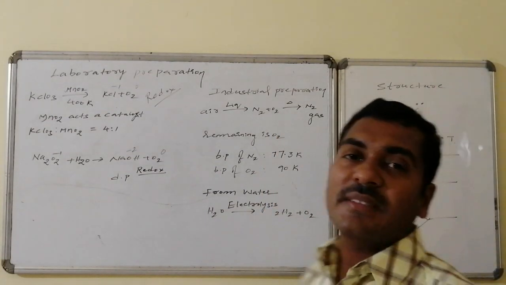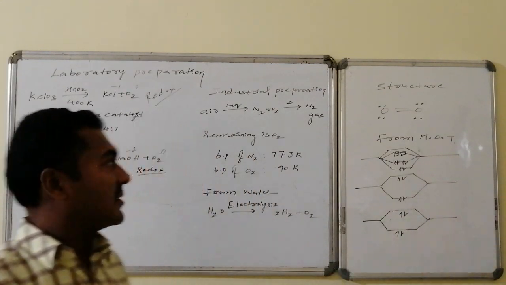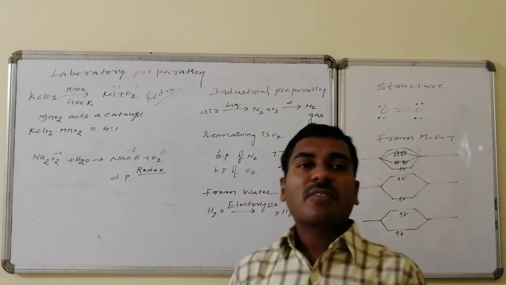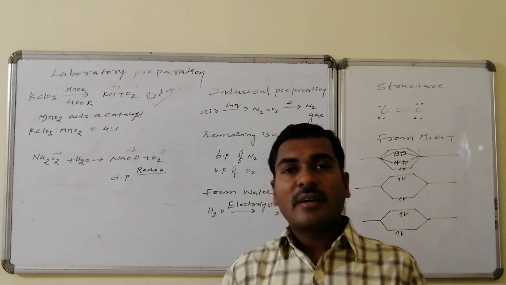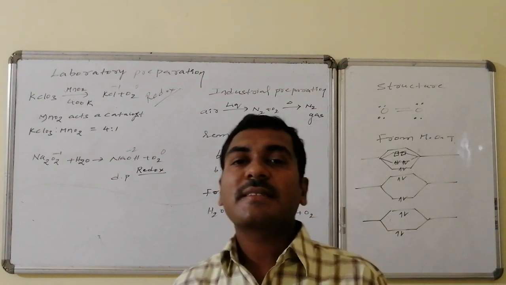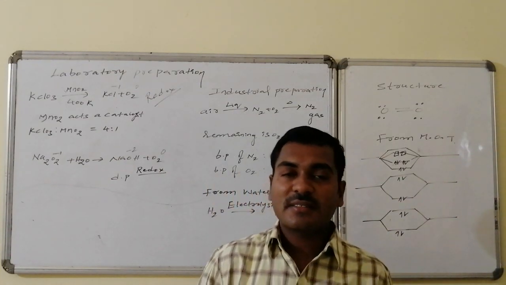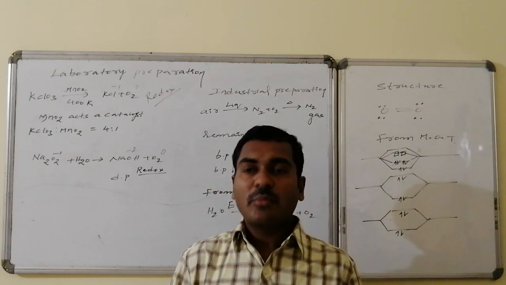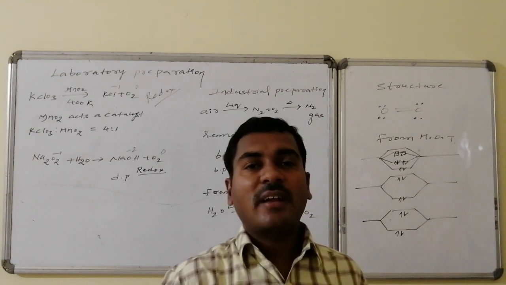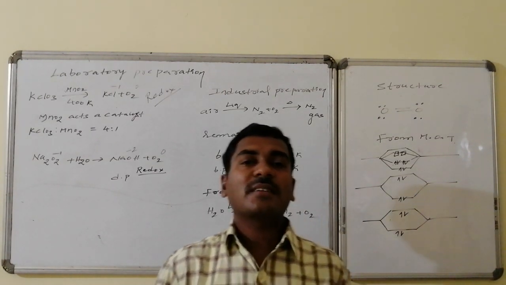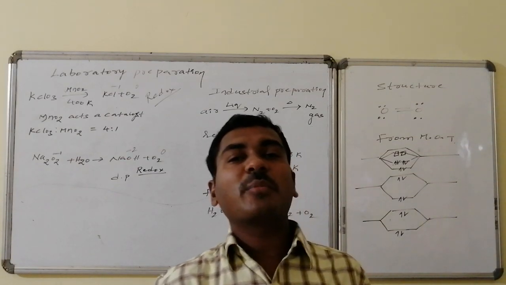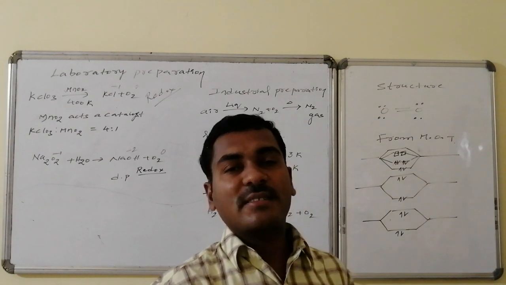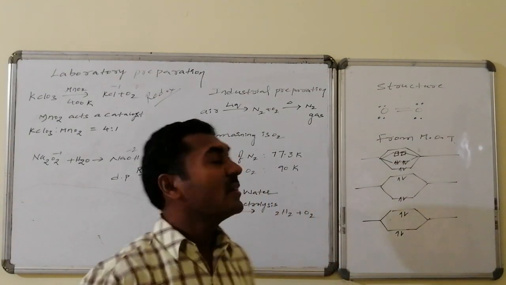Industrial preparation. How is oxygen prepared industrially? Industrially we require large quantities of oxygen, and this is prepared from atmospheric air. Atmospheric air consists of two major constituents: oxygen and nitrogen, with nitrogen being the major one. On liquefaction, both are condensed into the liquid state, and on slow heating, in fractional distillation, the lower boiling nitrogen is expelled and the remaining quantity is majorly oxygen, which can be purified and kept separate.